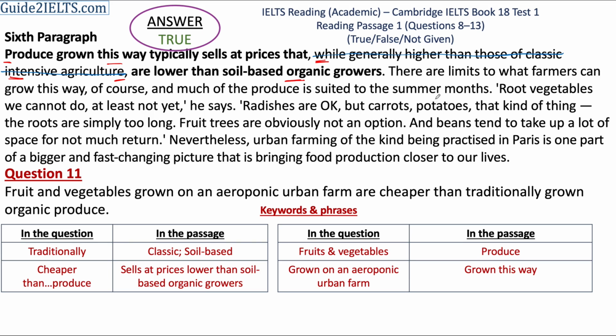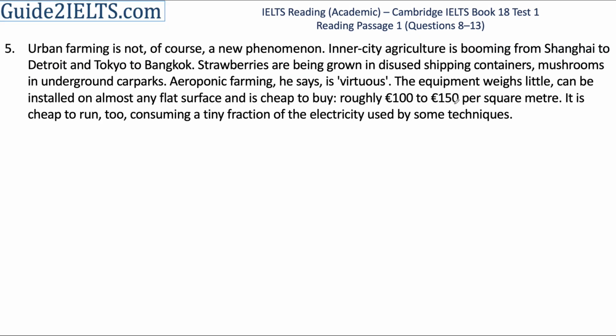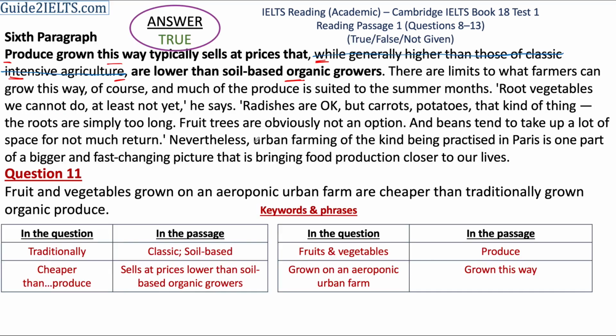Another thing which could be confusing here is that the word cheap is mentioned twice at the end of the 5th paragraph. But there, the word cheap is first mentioned for prices of equipment, and then it is mentioned regarding the cost of running that equipment. It is a mention of the words produce, sales, and prices at the beginning of the 6th paragraph that tell us that the answer to the 11th question could be there.